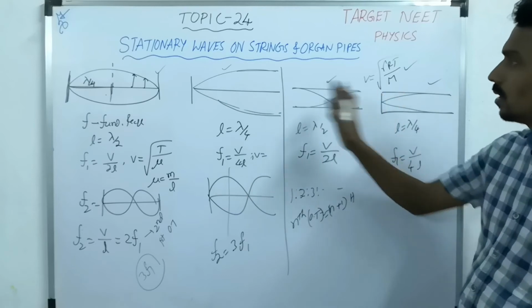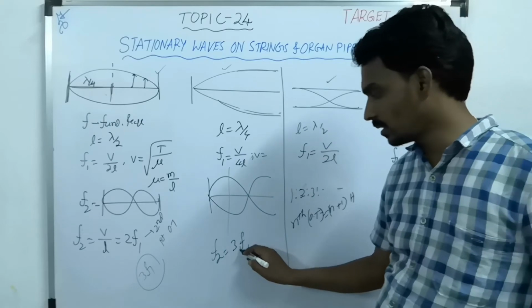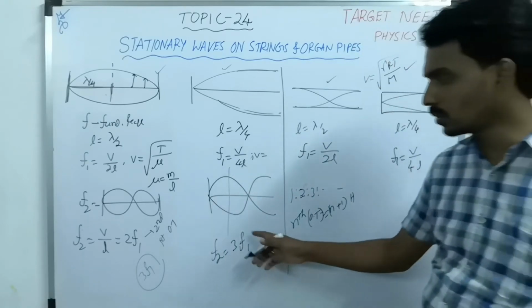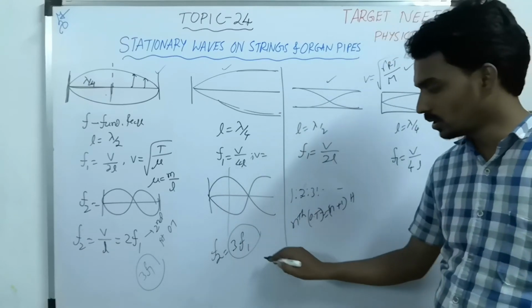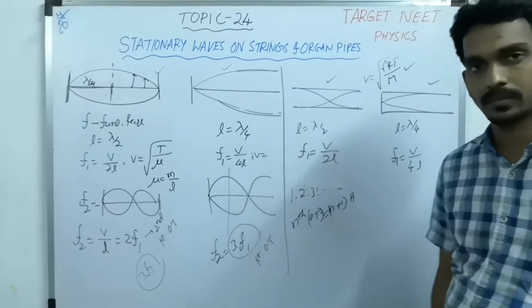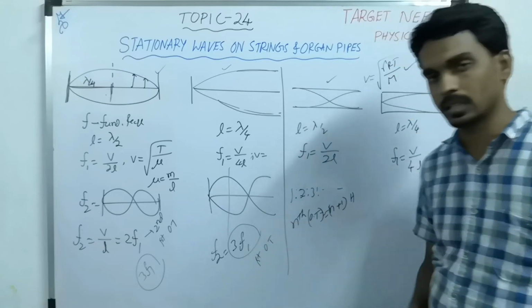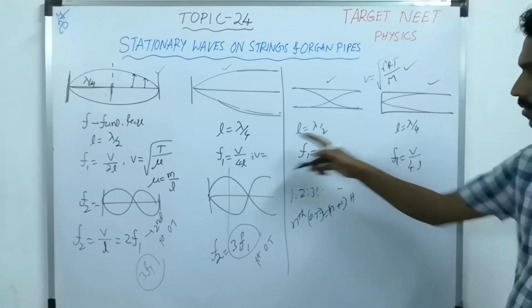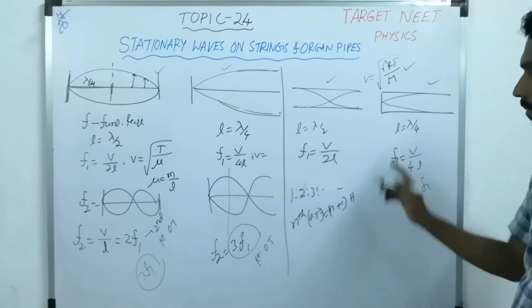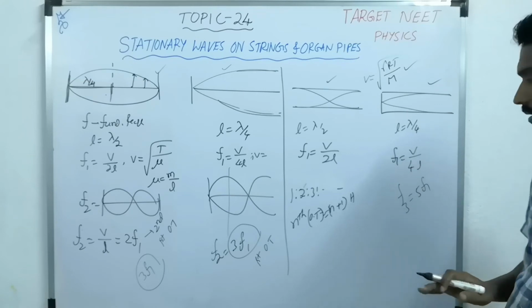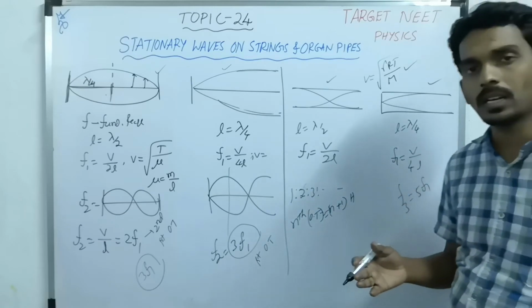Now if you consider this open string or closed pipe, then the next possible frequency is 3 times. That means there is no 2F1, there is no second harmonic, directly third harmonic. So this is called our first overtone. Here first overtone is second harmonic, but here first overtone is third. Next F3, it will come 5F1. That means 5 half loops, 5 times. Here 3 half loops, 3 times. Next 7 half loops, 7 times.